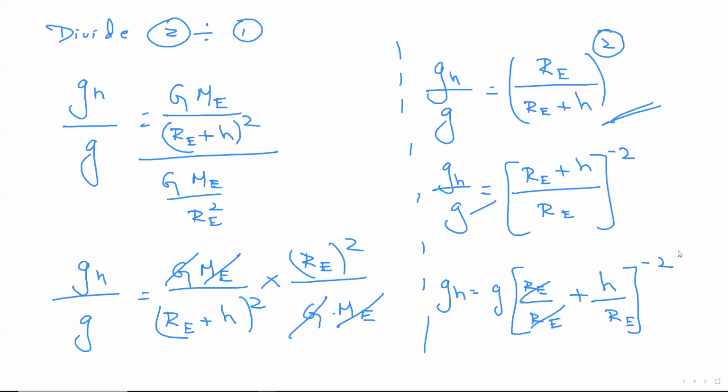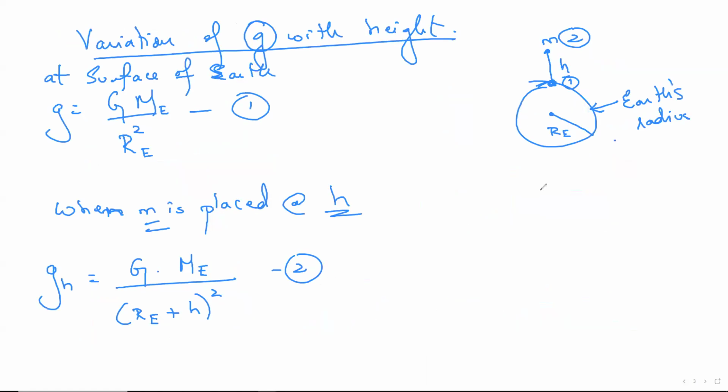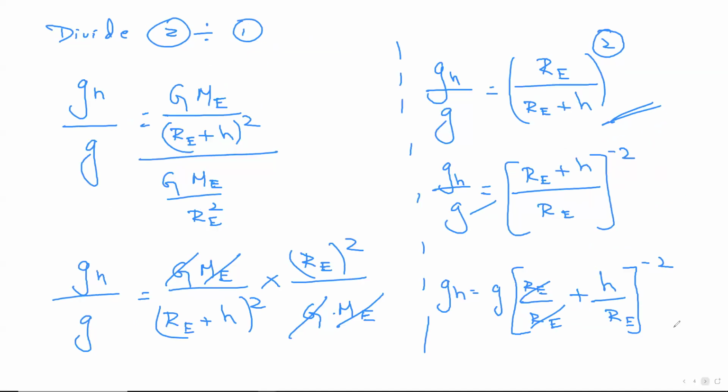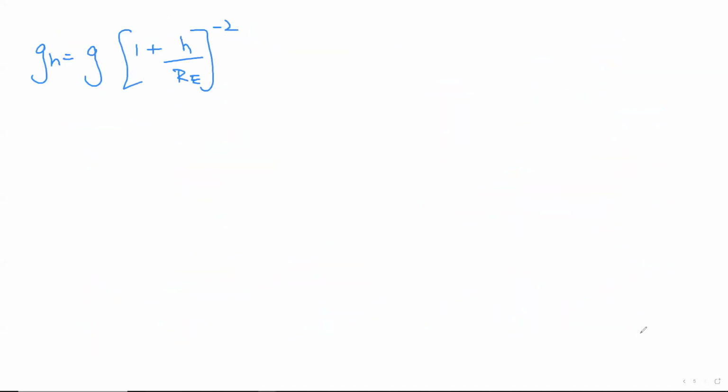If you see, the radius of the Earth in the diagram is approximately 6,400 kilometers. Now the height, for example, let's say is 100 meters. Do you think this 100 meters will make a huge difference when it comes to this total distance? 100% no. But will it make some difference? Yes. Will it make a huge difference? No. So since RE is too big compared to H, we can ignore a few things. Now, what can be done, I'll tell you.